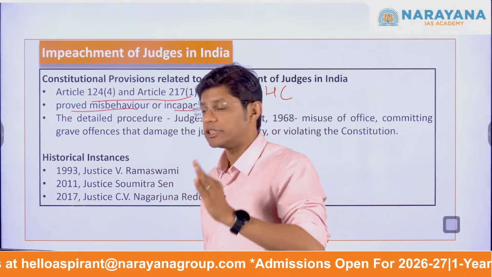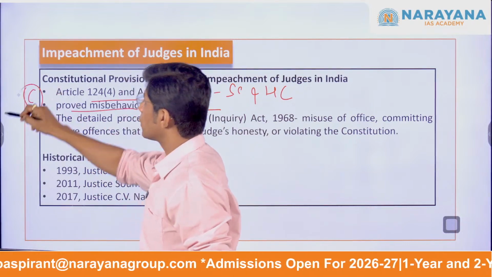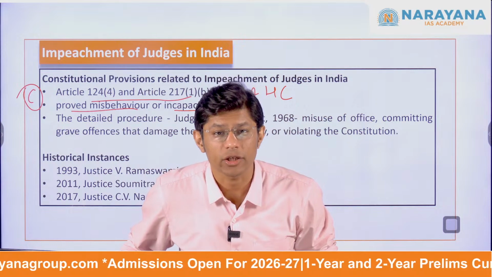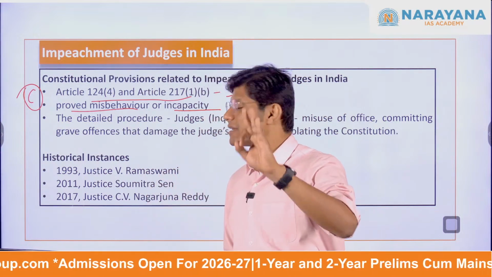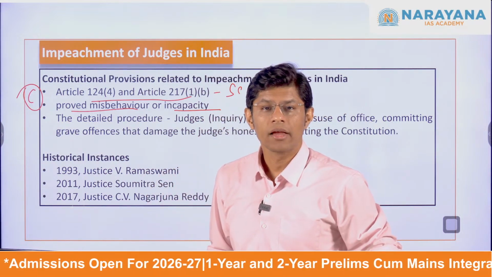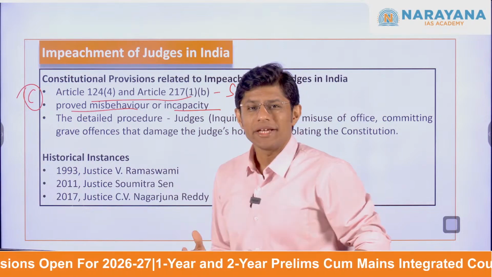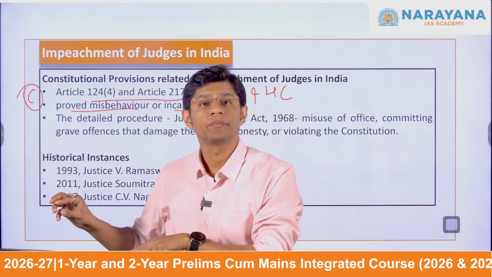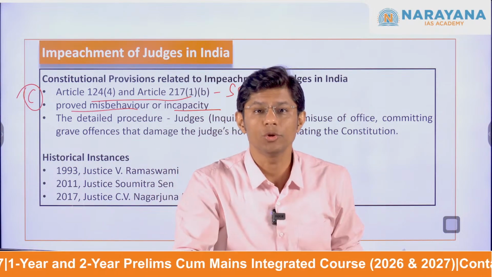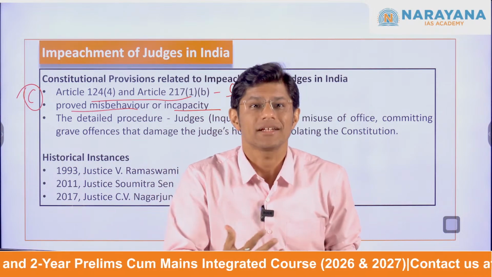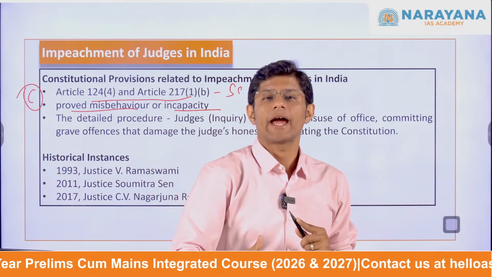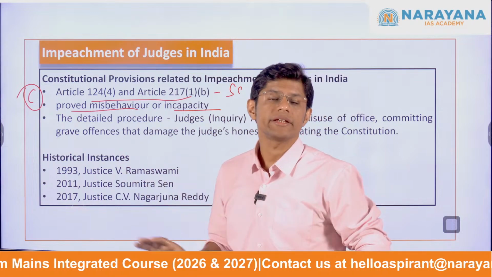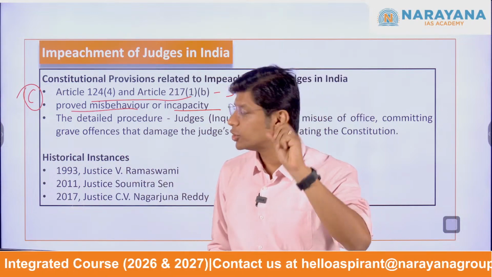These are the only words mentioned in the Constitution, so it is very important that you remember them for the prelims examination. This constitutional provision ensures that the judges are not removed arbitrarily, and that the independence of the judiciary is maintained.